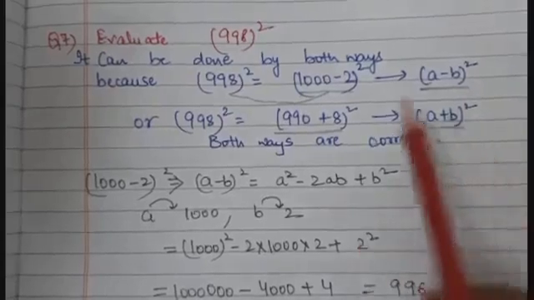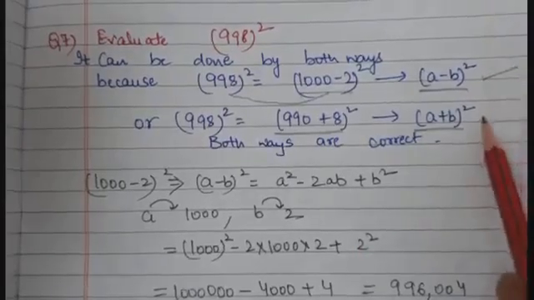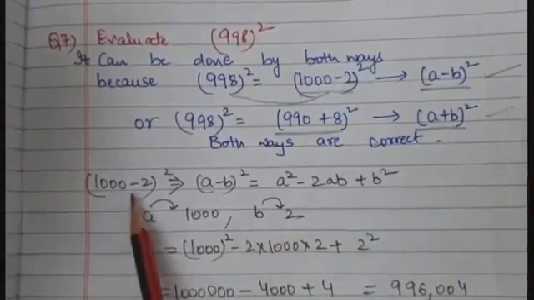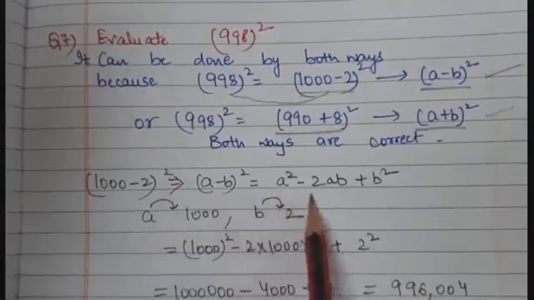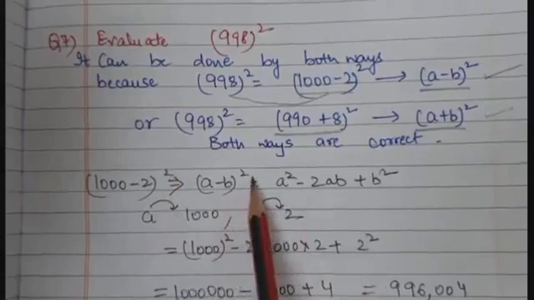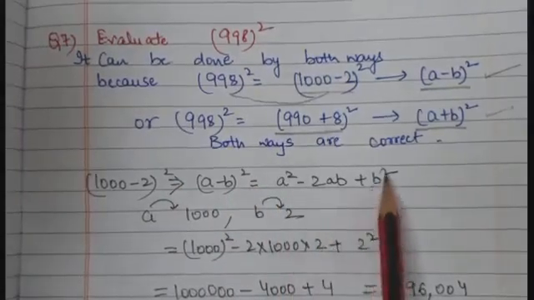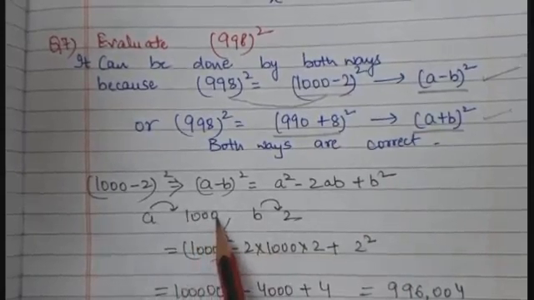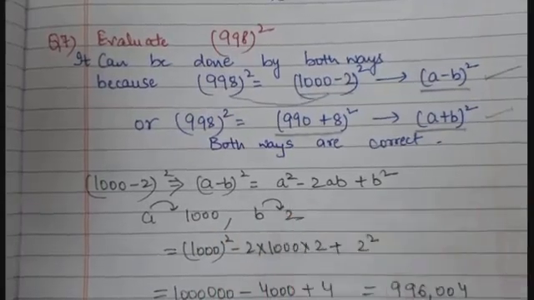Now, I am going to solve this expansion. You can try this also. Now, I have taken 1000 minus 2 whole square. Which expansion will I apply? (a minus b) whole square is a square minus 2ab plus b square. In place of a there is 1000 and in place of b there is 2. So now you just have to put the values.